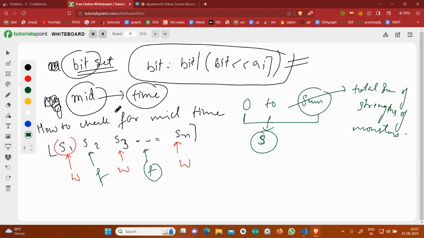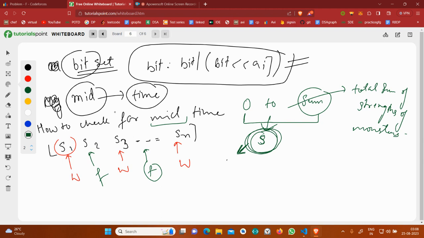I am not able to say that, so that's why I will check for every value from 0 to sum. If I am able to defeat in mid time, then obviously I can say that mid can be my possible answer. But for that also, I need to be sure that this sum s can be made possible by choosing a subset in such a manner that it sums up to s.